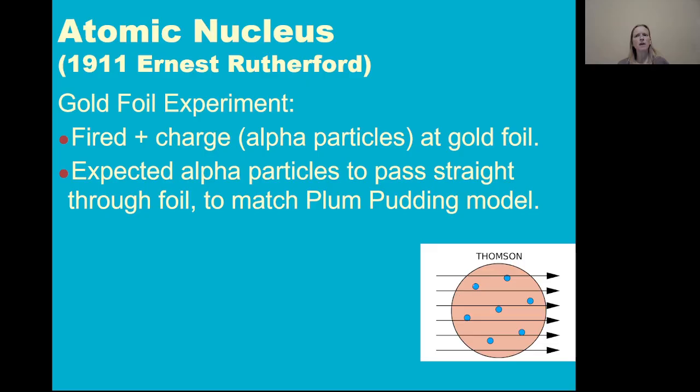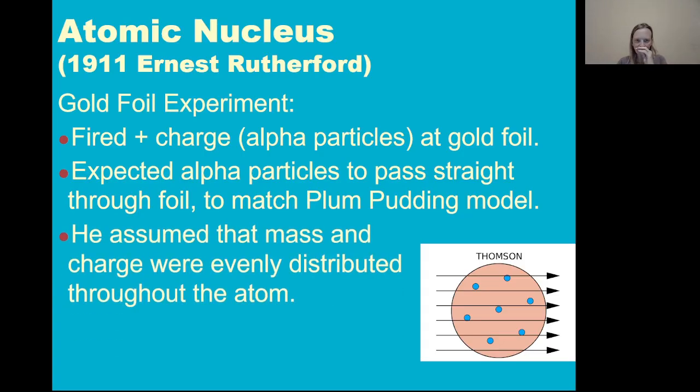And he was firing it at this atom where the positive charge was kind of all spread out, because it's like the dough of the chocolate chip cookie. And he was just expecting these particles to be able to pass right through, kind of like throwing a bowling ball at a wall of tissue paper. You're expecting that bowling ball to just break right through the tissue paper. And again, this is because, according to Thomson's model, this positive charge should be evenly distributed throughout the atom.